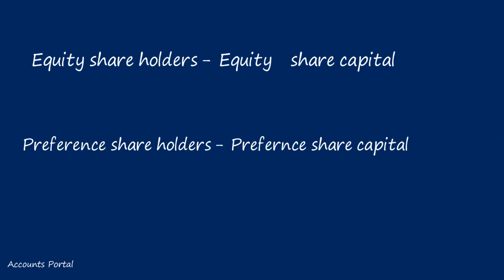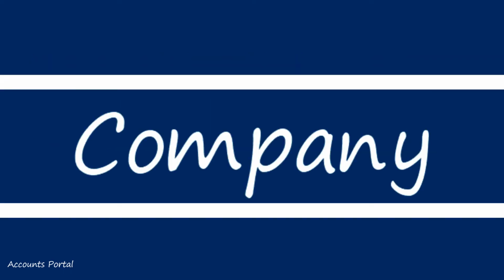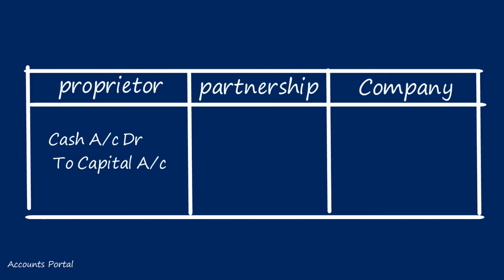Sir, what do we learn in the issue of shares? Dear students, we will learn general entries for collecting capital from shareholders. Dear students, when capital is collected, cash or bank account is debited and we must credit the capital account. When a proprietor contributes capital to a business, the general entry in the business is cash account debit to capital account. When a partner contributes capital in a partnership business, the general entry in the partnership firm's books is cash account debit to partner capital account.